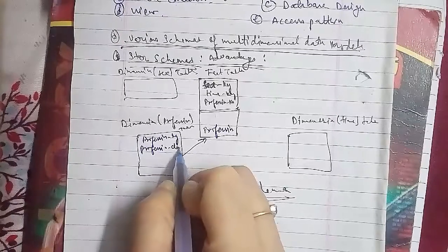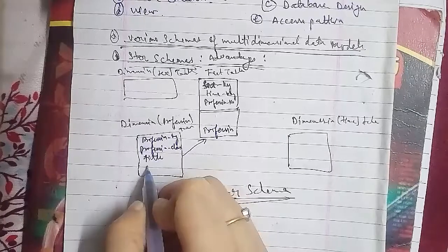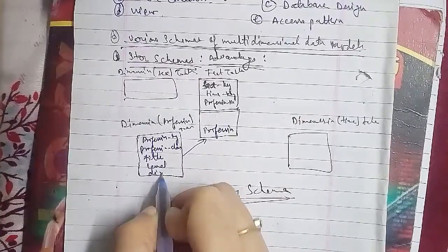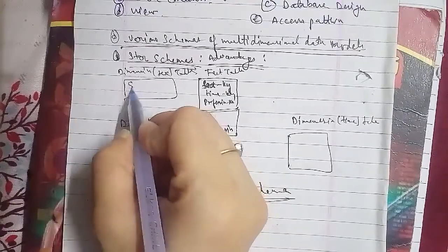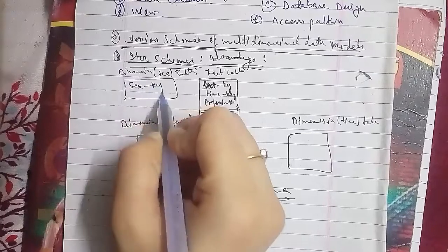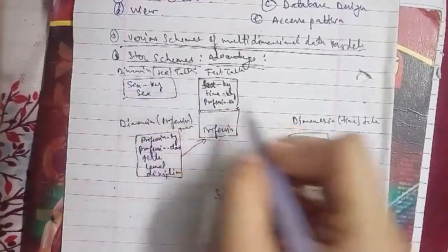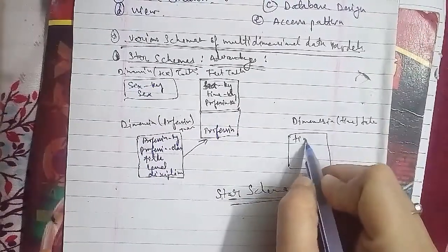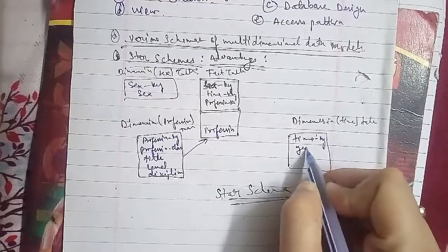This is the other one with respect to time, that is key, year, quarter, month, day. This is a star schema which is represented here. Let's go ahead with the next one, and we will discuss the snowflake schema.